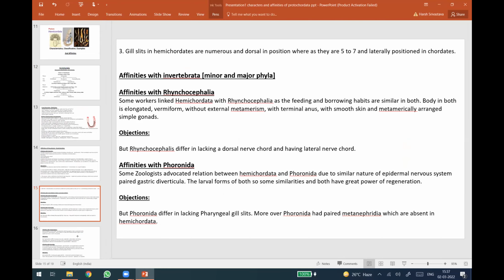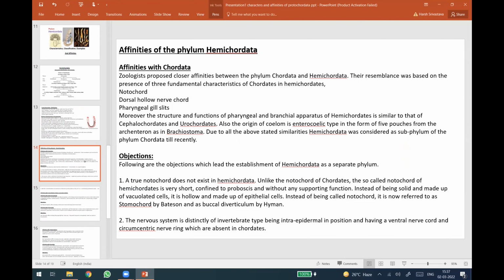Now, affinities of Phylum Hemichordata. I think you must know affinities are the links or connections of an animal group with the succeeding and preceding groups of the animal kingdom. What similarities they have with the groups before and after, and which specific similarities led them to be placed neither in the earlier group nor the later group, but to have their own separate group. So the discussion of all these characters comes under the heading affinities.